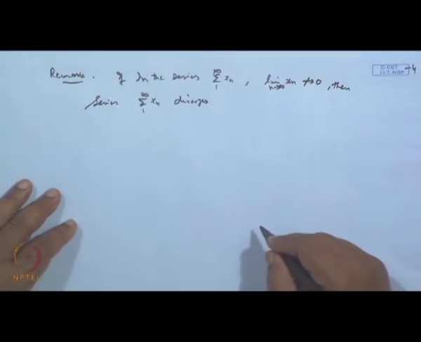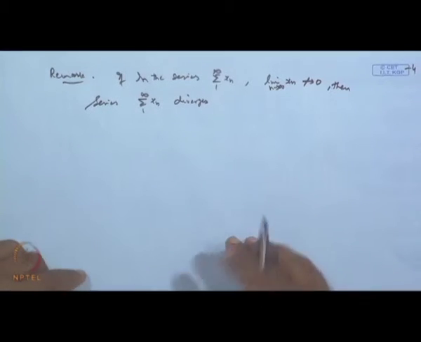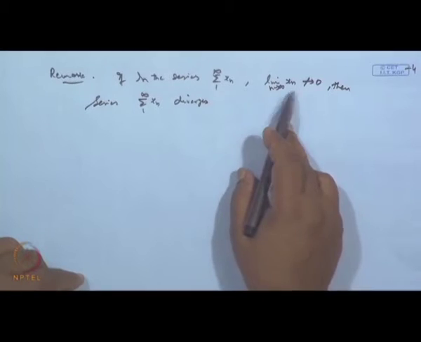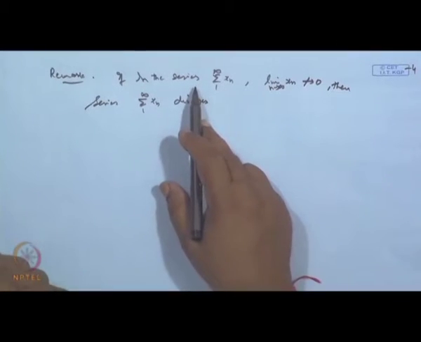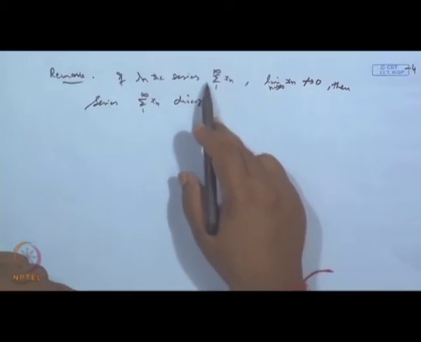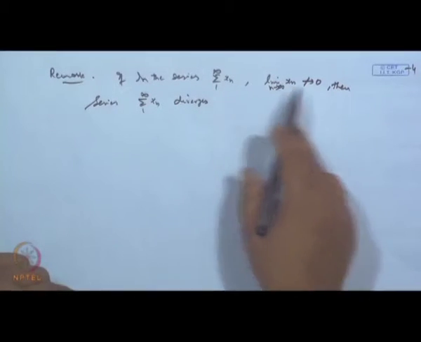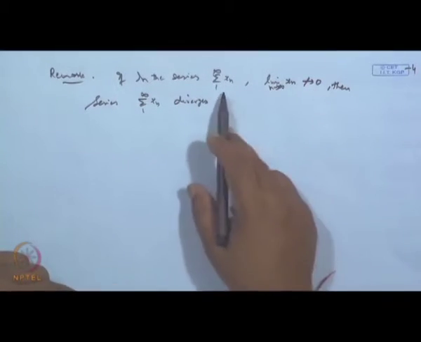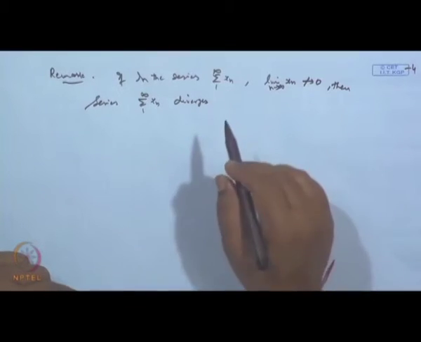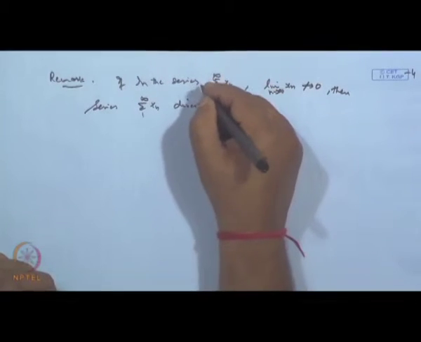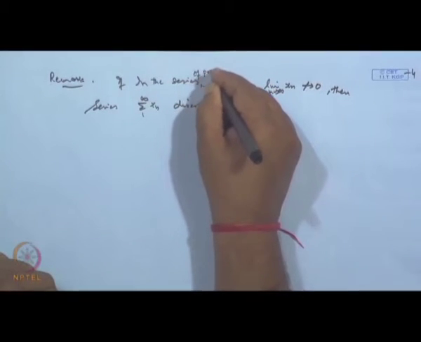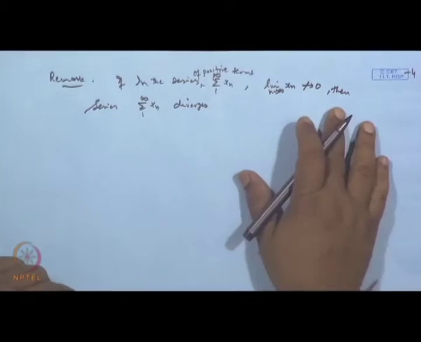And the reason is very simple. If it is convergent, then according to the necessary condition for convergence of the series proved earlier, the nth term must go to 0. So this is not happening, therefore it will diverge. Let us take the series of positive terms. So this was part of it.